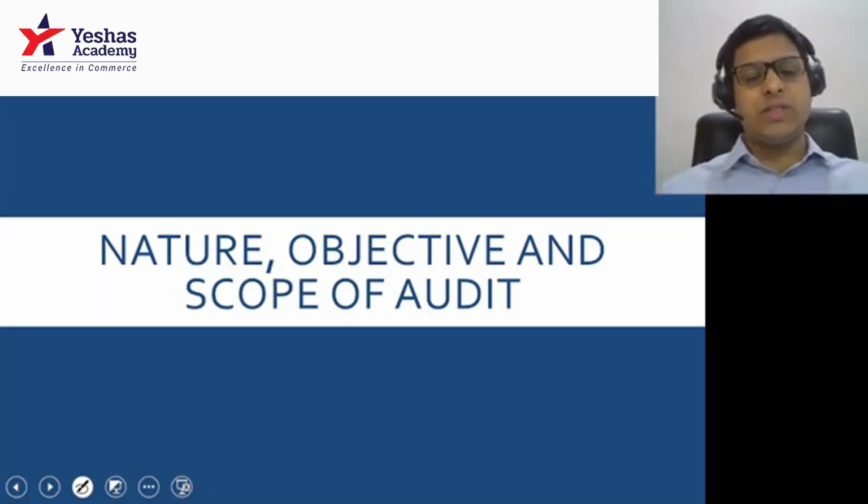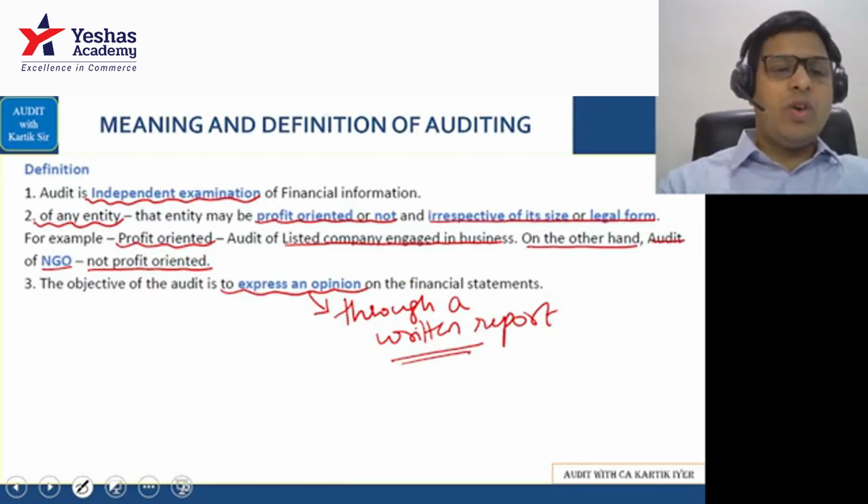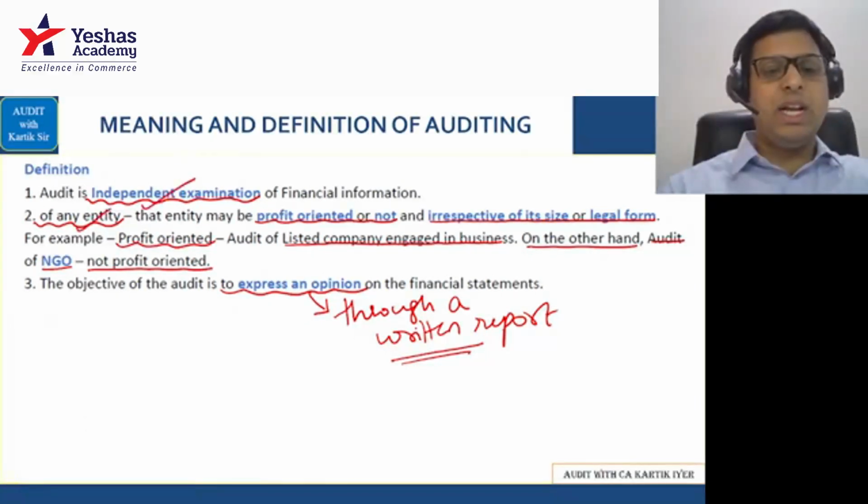Okay, let's start with this one. That is chapter number 1, that is nature, objective and scope of auditing. Let's start first. What is the meaning of auditing? Auditing is nothing but an independent examination of any entity, whether it is profit oriented or not, irrespective of its size or legal form. Correct?